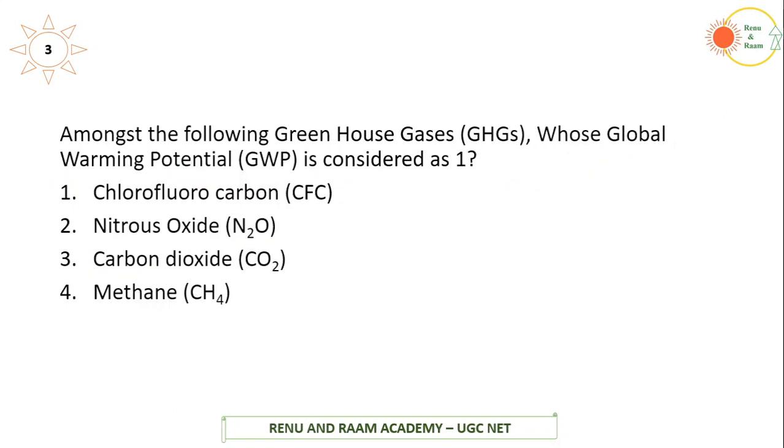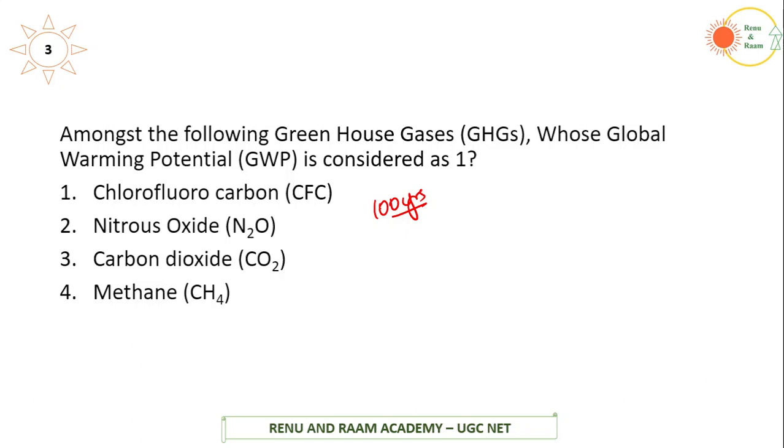Moving on to the next question, third question: among the following greenhouse gases, whose global warming potential, GWP, is considered as 1? So if you see here, we have 4 options: chlorofluorocarbon CFC, nitrous oxide N2O, carbon dioxide and methane. Global warming potential is actually a measure. Okay, what is it measuring? It is measuring the total energy that a gas will absorb over a period of time, let's say 100 years. In 100 years, how much will the gas absorb?